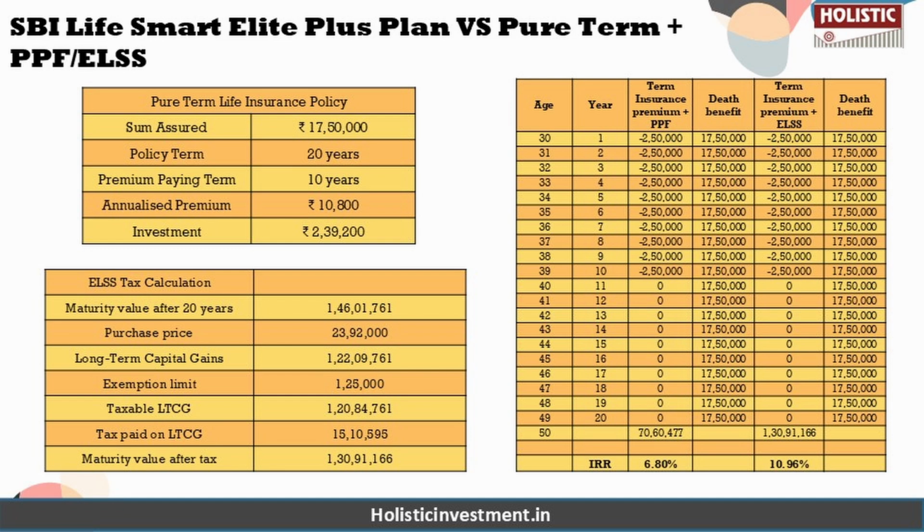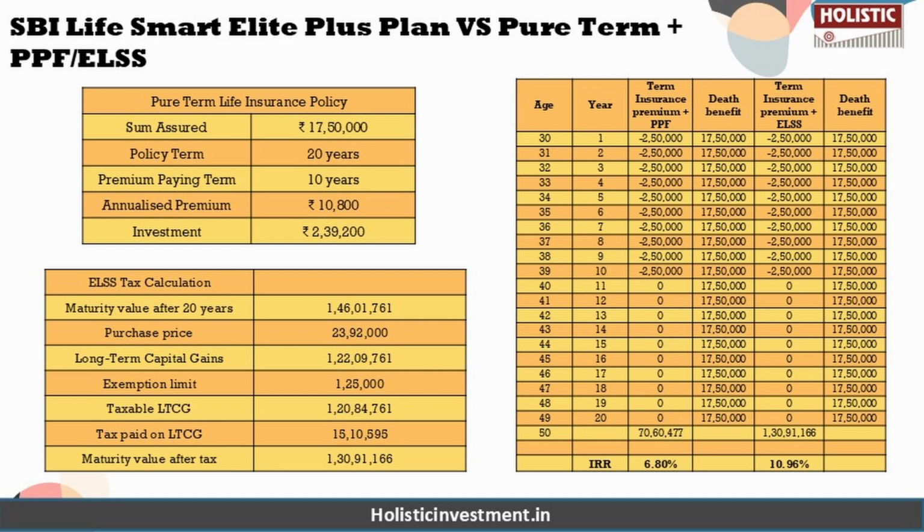Here we are going to compare the SBI Life Smart Elite Plus plan with other alternative investment strategies. We are going to explore two alternative scenarios using the same parameters from the previous example, where the only difference is we are going to separate the insurance and investment components and invest in them separately, instead of investing in an insurance-cum-investment policy.